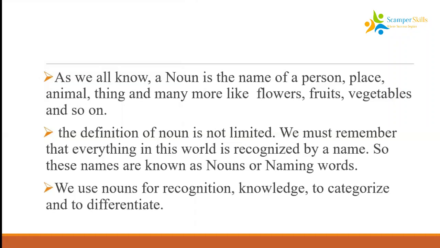We should remember that everything has a name, and anything that has a name comes under the noun. So please don't restrict the definition of a noun only to person, place, animal, or thing. Even an insect is a noun. So we need to remember that the definition of noun is very wide, it's not very limited.